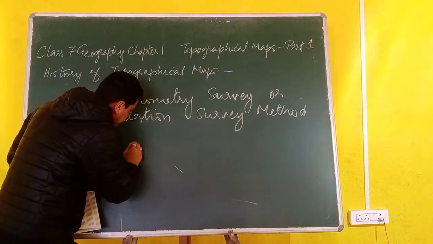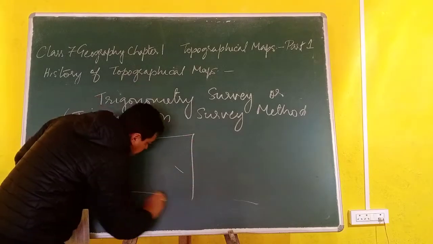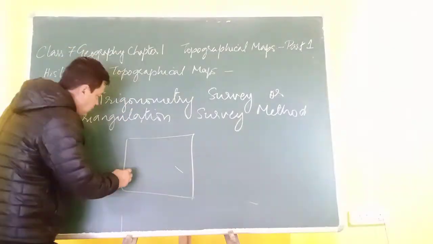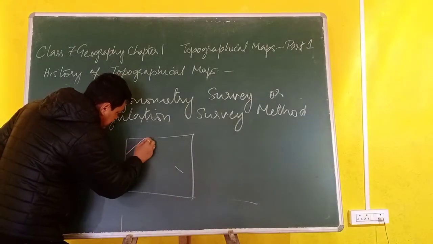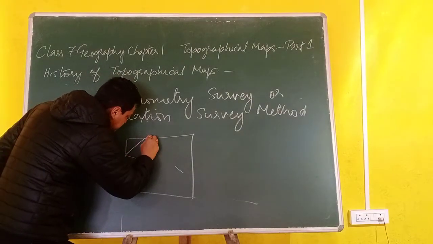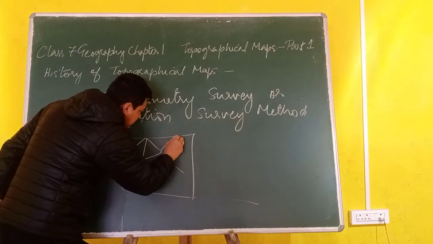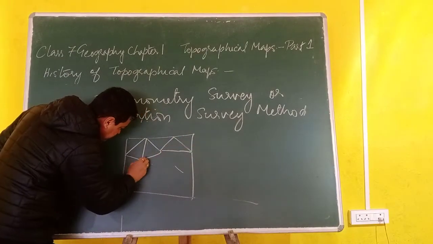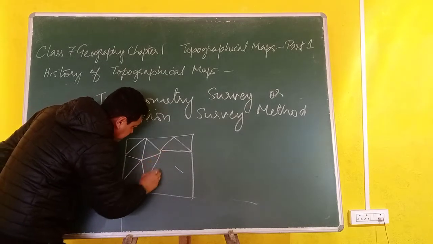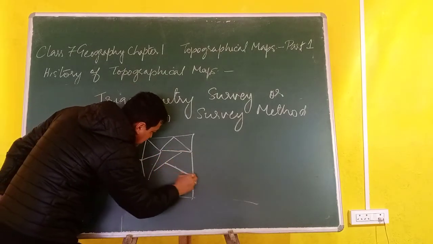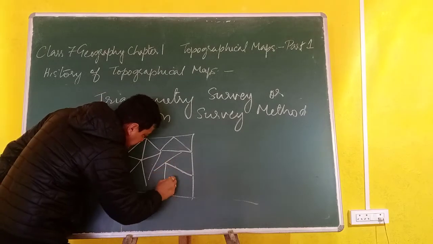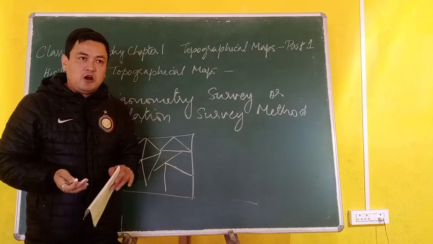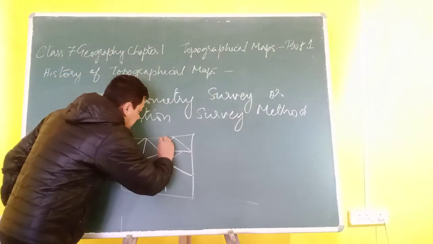Now, let's take for example, this is a plot of land, and how are you going to measure this plot of land? In the olden times, they used triangles, like this, to measure a plot of land. They made a number of triangles this way. My triangles are not equal, but this is just for showing you. This is the way they used to measure a particular piece of land with the help of triangles.